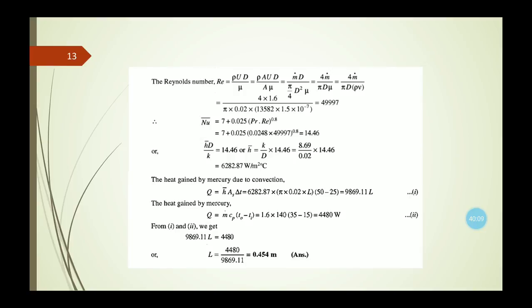14.46. But the formula of Nusselt number is hd by k. If we put this value here in this equation of Nusselt number, then we are getting the value of average heat transfer coefficient. This is coming as 6282.87 watt per meter square degree centigrade.